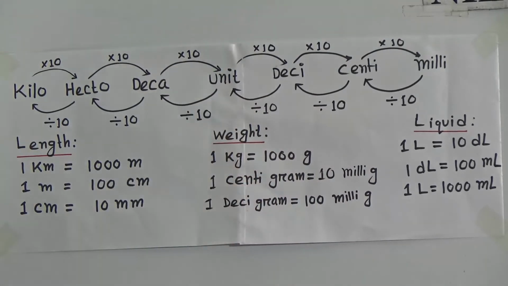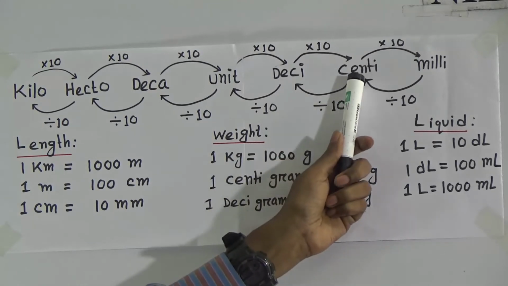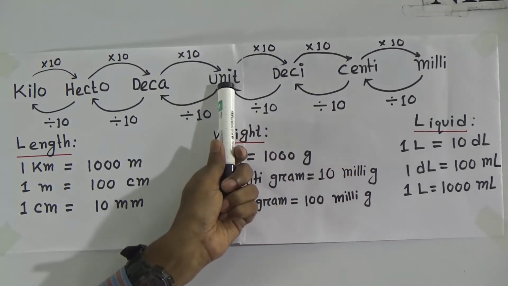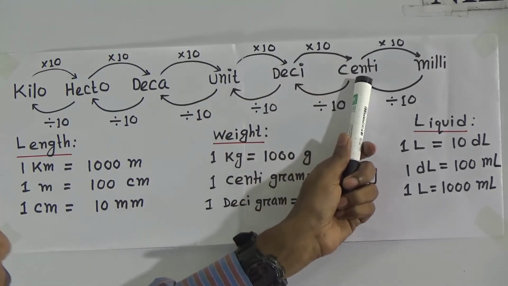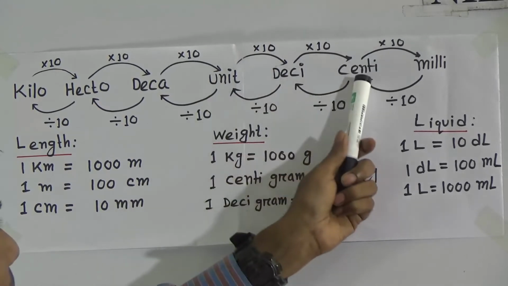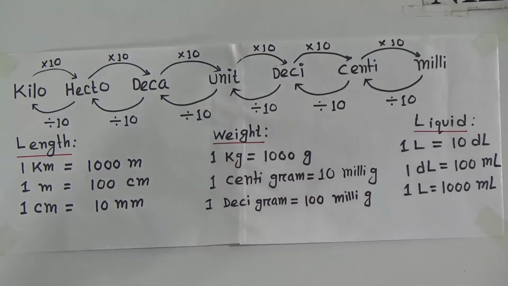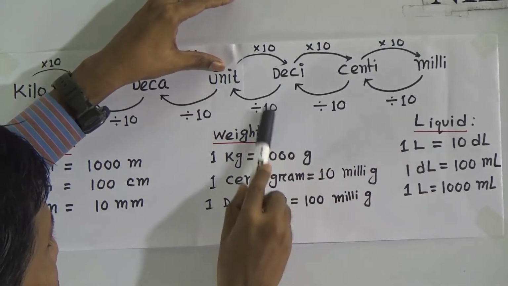We want to go centimeter to meter. How many steps? 1, 2.